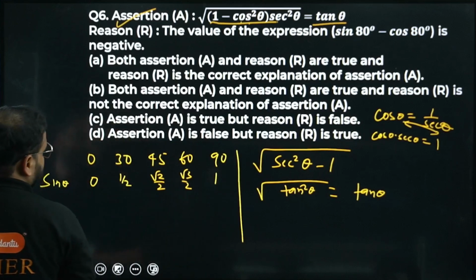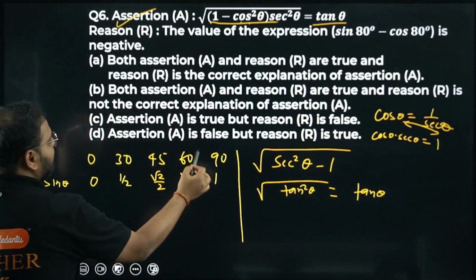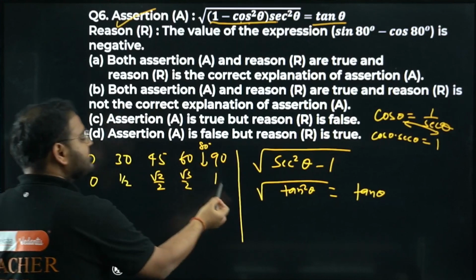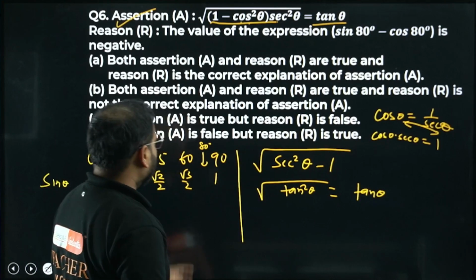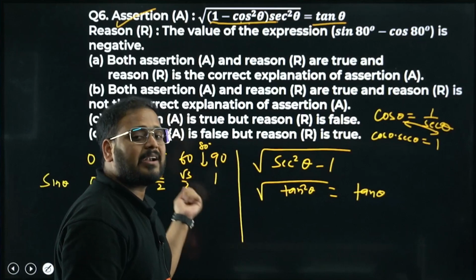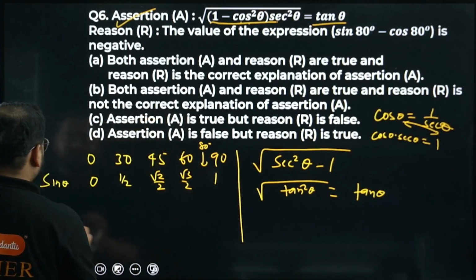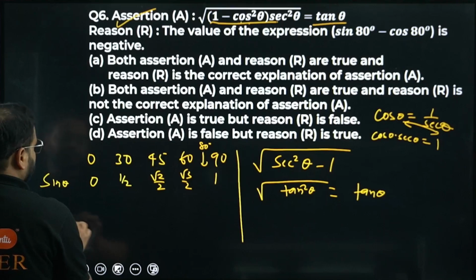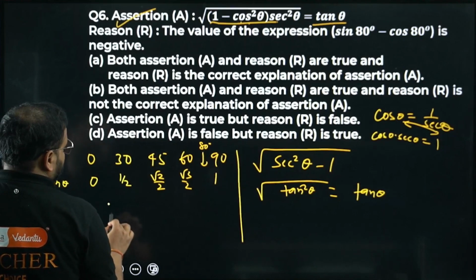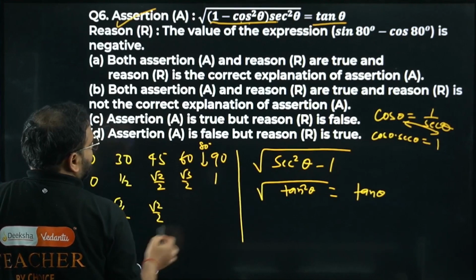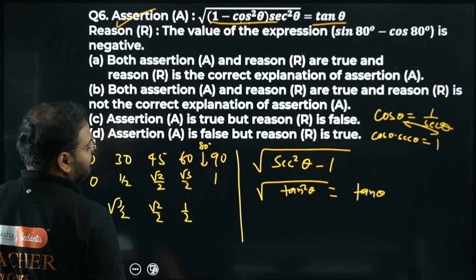This is 1. Okay, so the number 80 will come over here, right? 80 degree will be over here, something between 0.866 and 1. How much is root 3 by 2? I just said 0.866. So for 80 degrees it will be something like 0.9. For cos, this will be 1, this will be root 3 by 2, so 0.866, this will be root 2 by 2, this will be 1 by 2, so 0.5, and this will be 0.